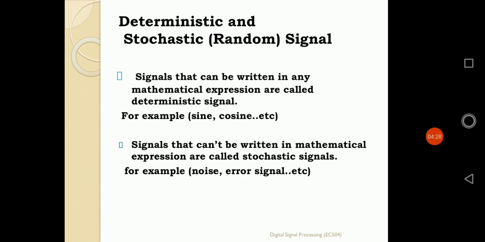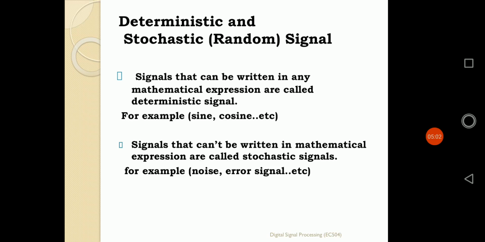That means it cannot be expressed in a mathematical expression, and cannot be represented in a functional representation. A signal that doesn't have a functional representation is known as a non-deterministic or random signal, and that can also be defined as a stochastic signal. Stochastic signal basically means a noise signal.